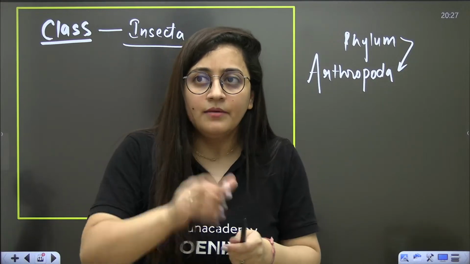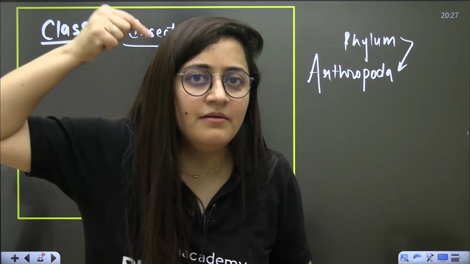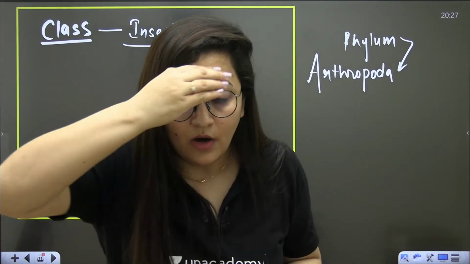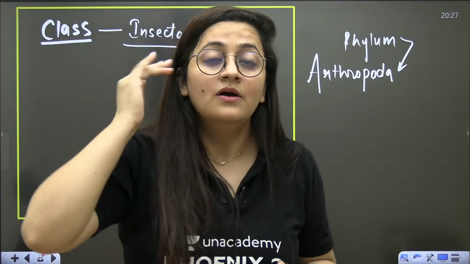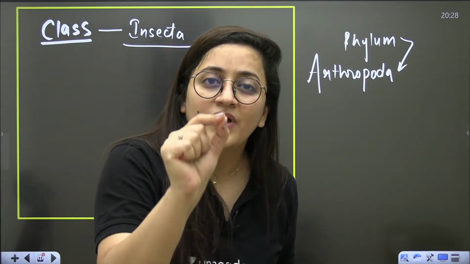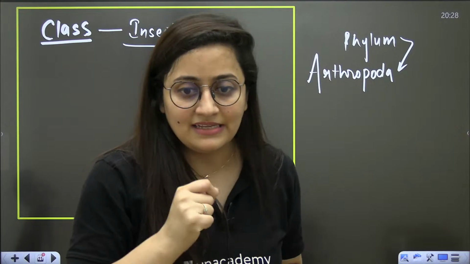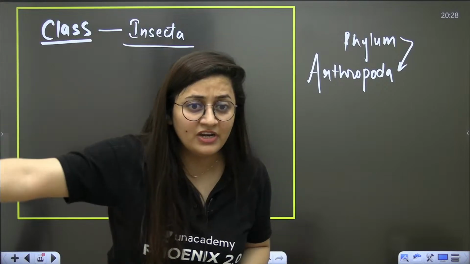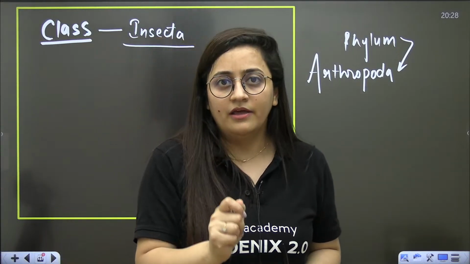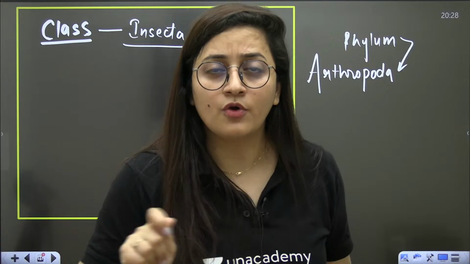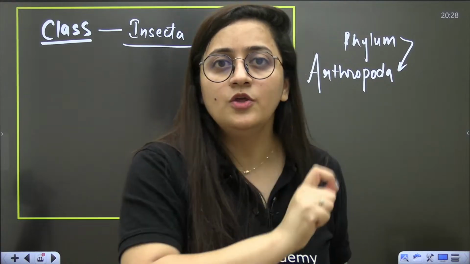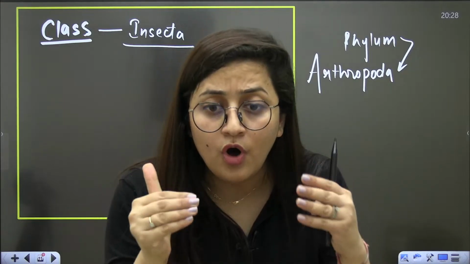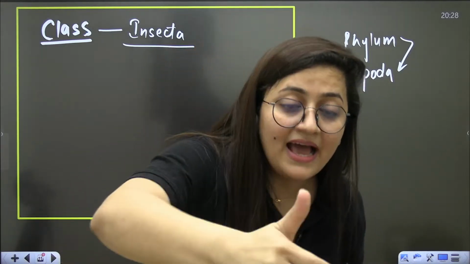Why? Because you are having that preoccupied mind. Cockroach, Arthropoda, but you are not listening to the question. These are the kind of mistakes that you make while attempting the paper, and that is the reason you get less marks. In our Phoenix 3.0 batch, even in Phoenix 2.0, we are not just brushing up your concepts, we are telling you where you are making the mistakes, how to avoid it, how to score good marks. Because you know a lot, but you don't know how to apply that knowledge.